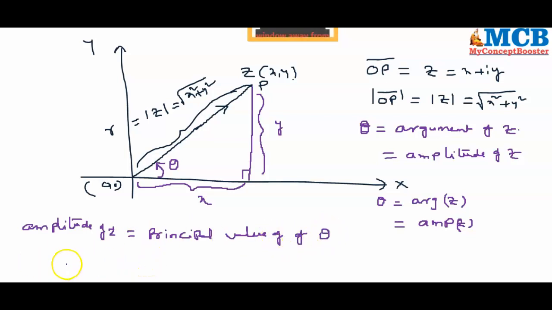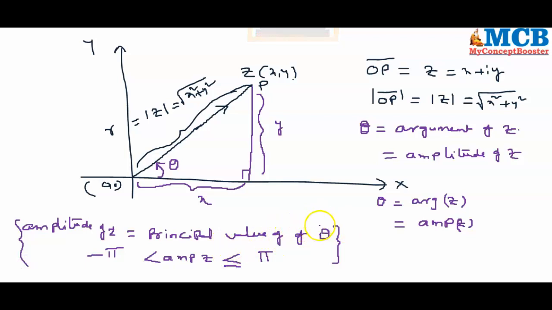This principal value always lies between minus pi to pi. Here there is no equality. So the principal value of argument of z is denoted by amplitude of z. Amplitude of z always lies between minus pi to pi, this angle theta. Okay.